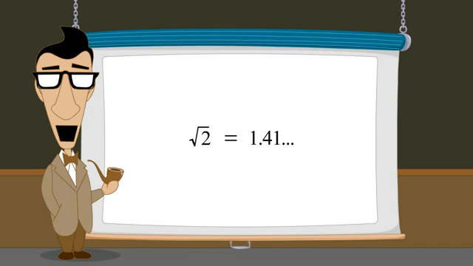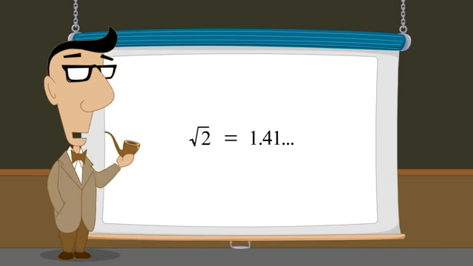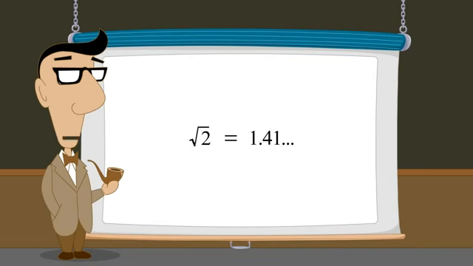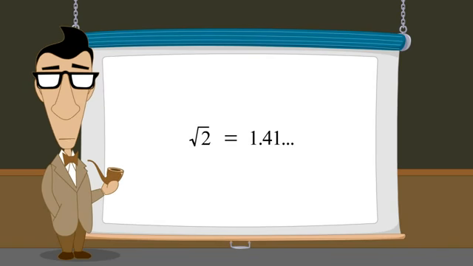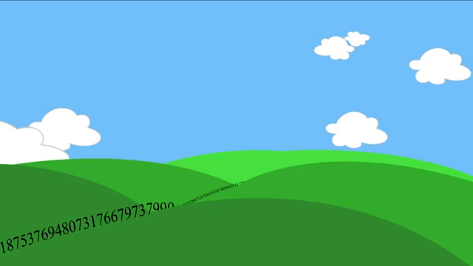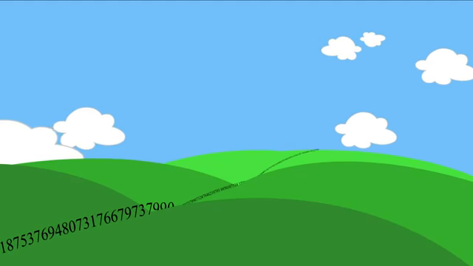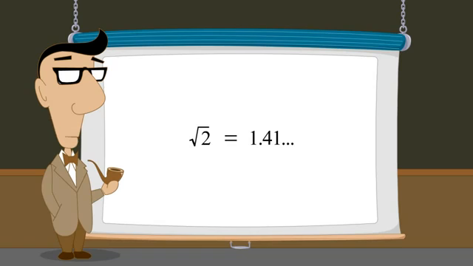However, when we try and represent an irrational number as a decimal number, we find that the number will always contain an infinite sequence of non-repeating digits. No matter how many digits we write after the decimal point, the digits will never repeat. Therefore, we can never perfectly represent an irrational number either as a decimal number or as a fraction.